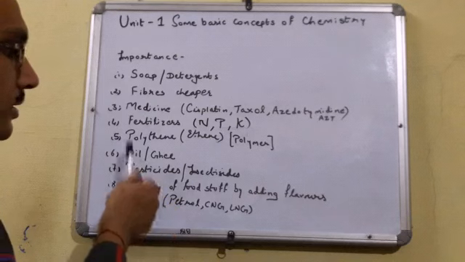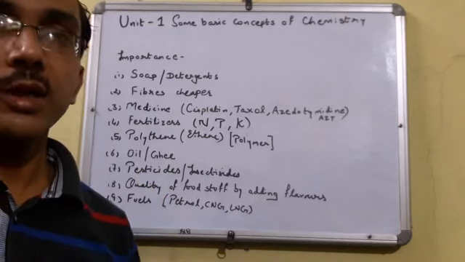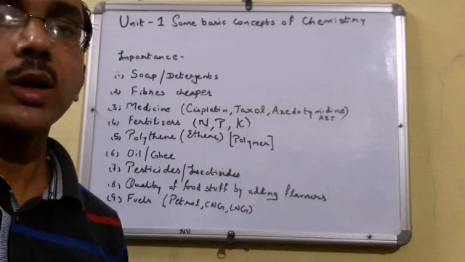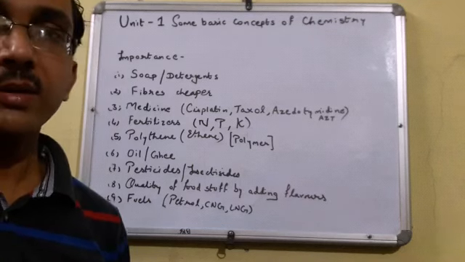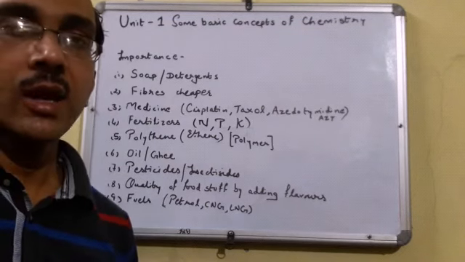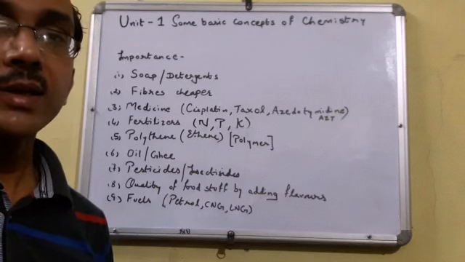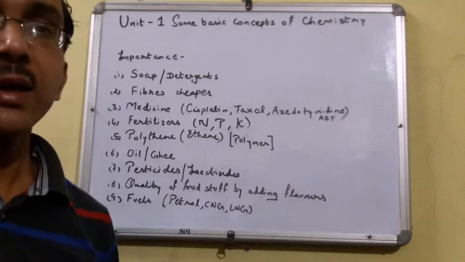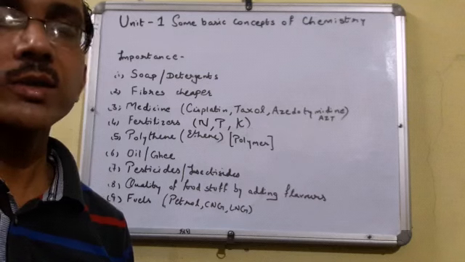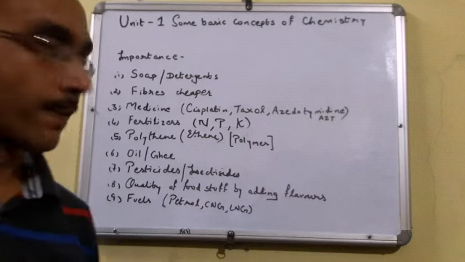Understood? Next is oil and ghee. You have done in class 10 hydrogenation of vegetable oil to vegetable ghee. That means we can prepare oil and ghee by the help of various chemical reactions by using chemistry. Next is pesticides and insecticides. We are producing good quality pesticides and insecticides which kill the pests and insects and increase the yield of our crops. That means it prevents our crops from the action of pests and insects which damage the crops.